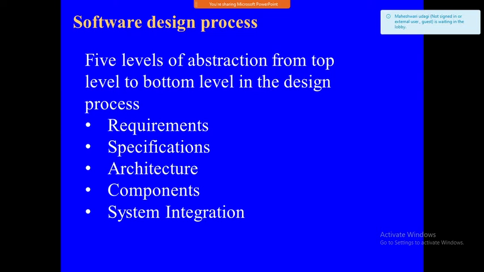Next is the system integration. Here the design components are going to be integrated. We are going to combine all the components together. Components may work fine independently, but when we integrate those components, they may work differently. So we have to check all those things and fulfill the requirements of the users. These are the steps of the design process.